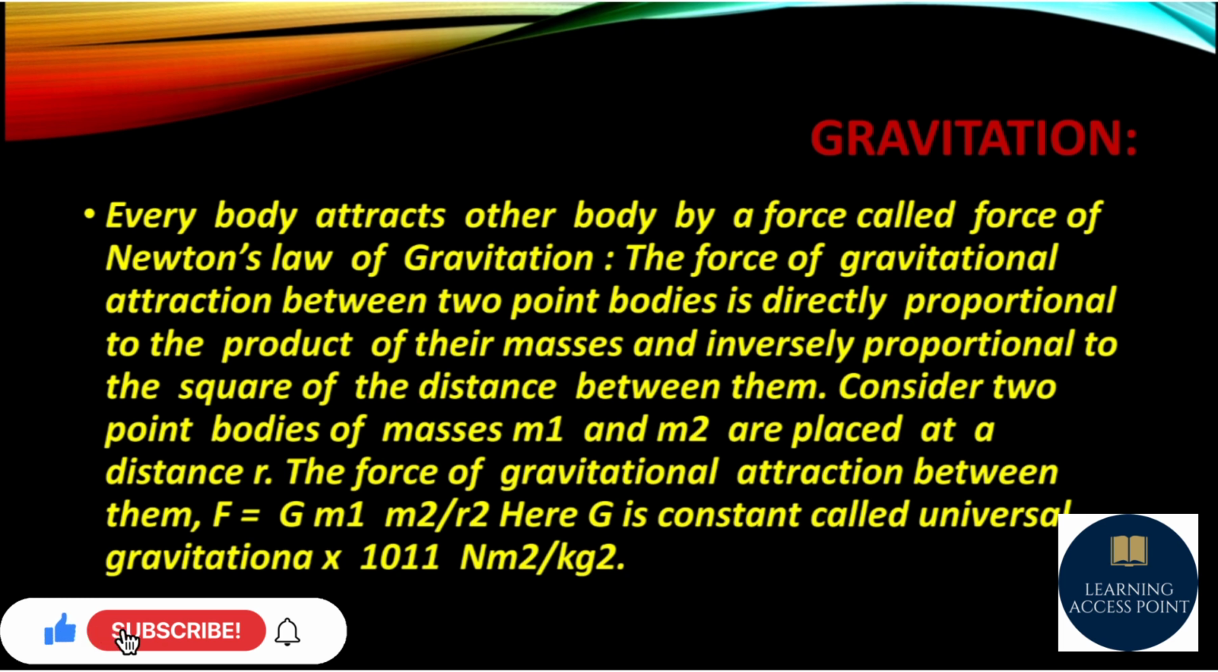Let's consider two-point bodies of mass m1 and m2 are placed at a distance r. The force of gravitational attraction between them F is equal to G m1 into m2 divided by r square. Here G is a constant called universal gravitational constant, into 10 to the power minus 11 Newton meter square per kilogram square.